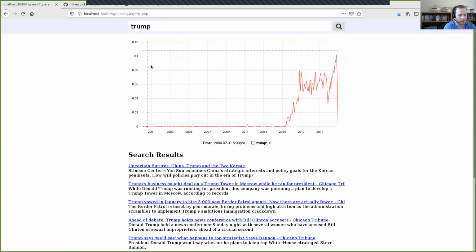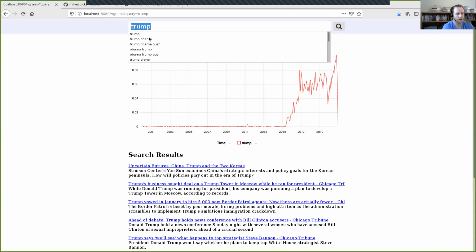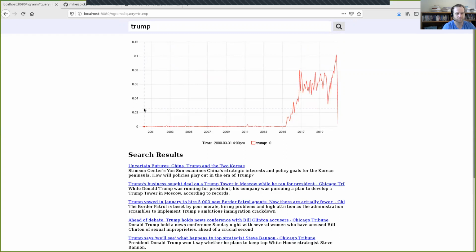And then the y-axis, this red line right here, represents the total fraction of news articles or web pages that were written in that year that mention whatever term it is that you're searching for. So here, I'm searching for President Trump, and it makes sense that between 2000 and, say, 2015, Trump, I mean, he was an important person, big businessman, but not in the national news all the time.